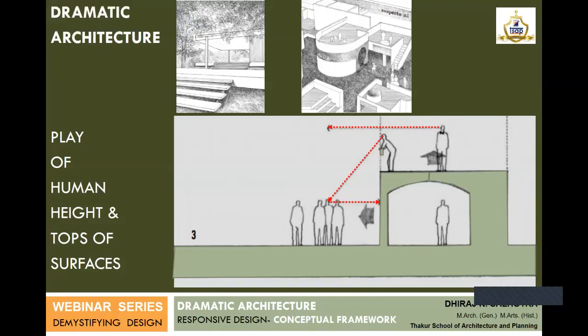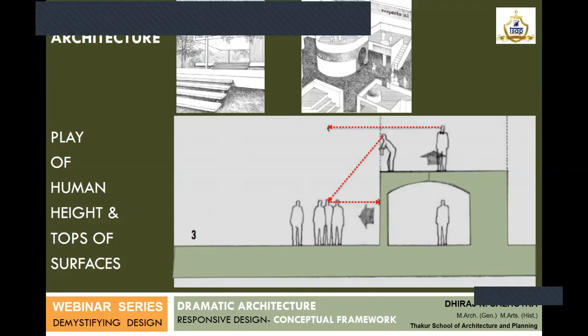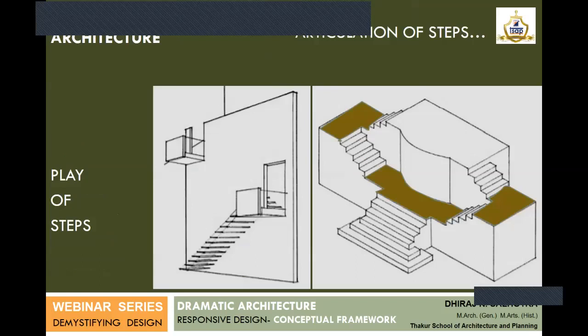Now, if you go to Jaipur, there are Havelis which have balconies or jharokas. These were spaces where overlooking spaces were created just to enjoy the pattern in the street or the life in the street, again creating some kind of dramatic effect.